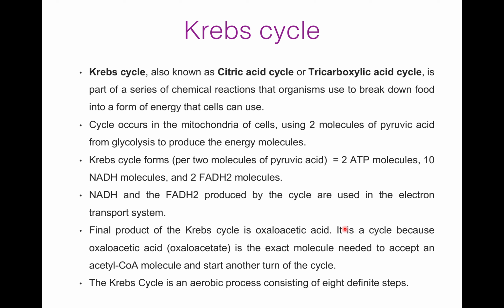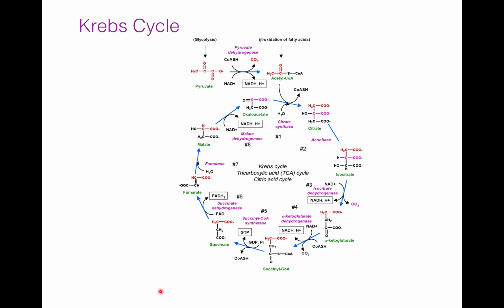As we all know, it is a cycle. Why? Because oxaloacetic acid, which is also known as oxaloacetate, is the exact molecule needed to accept an acetyl coenzyme A molecule and start another turn of the cycle. The Krebs cycle is an aerobic process and consists of 8 definite steps. Now I will explain all the 8 steps one by one.